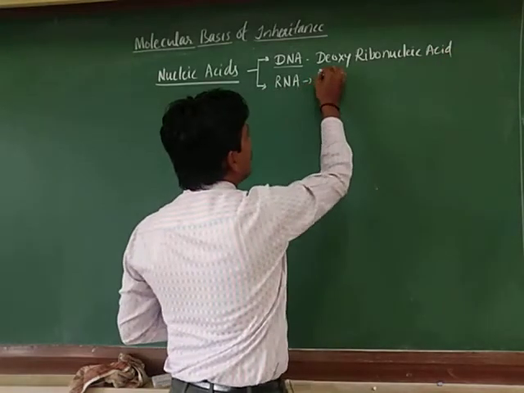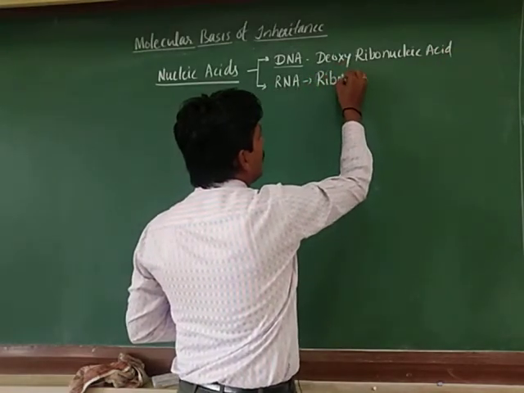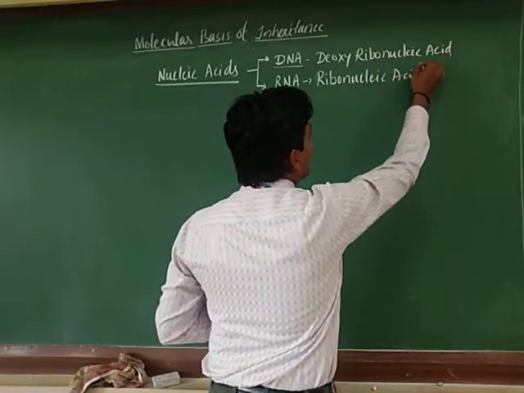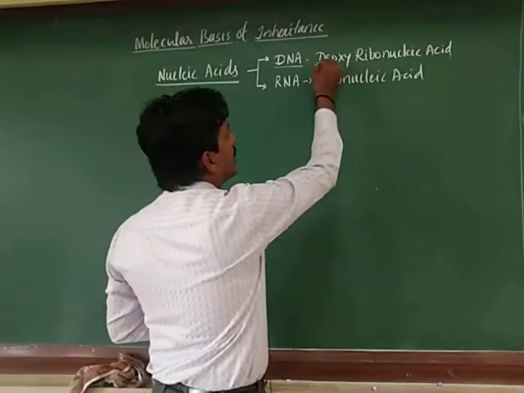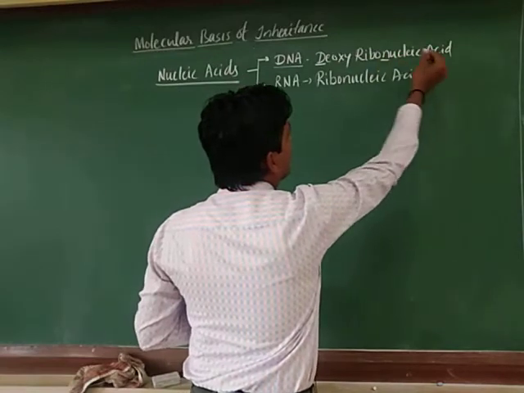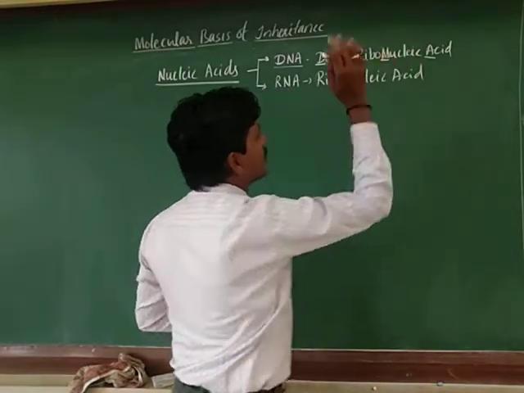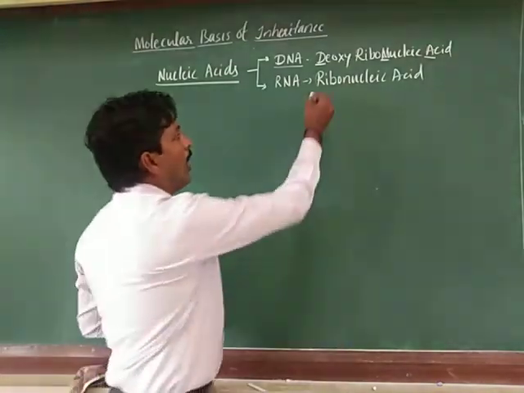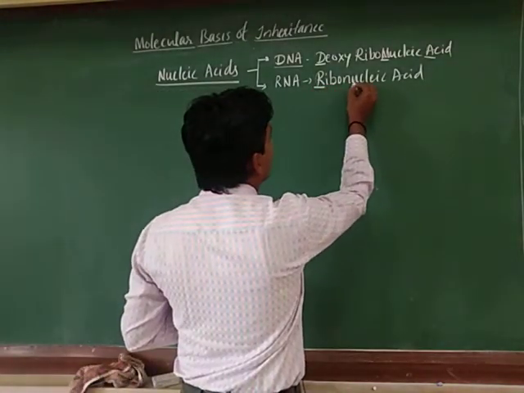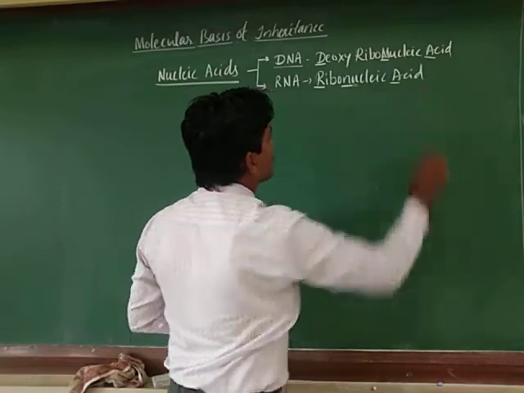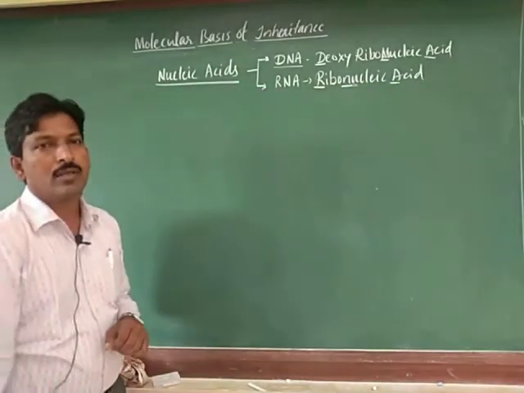RNA means ribonucleic acid. So you can understand by that. So RNA means ribonucleic acid, RNA. Okay, so understood.